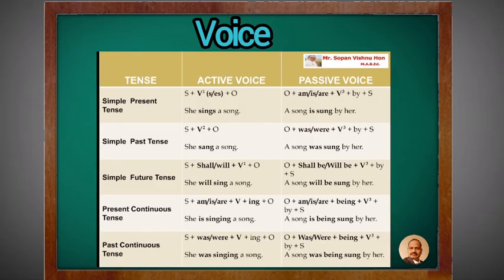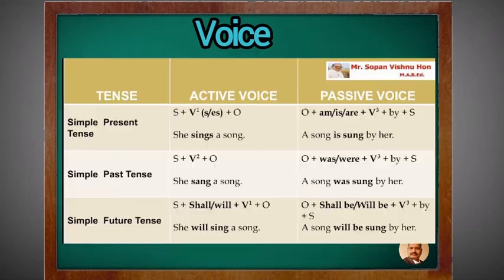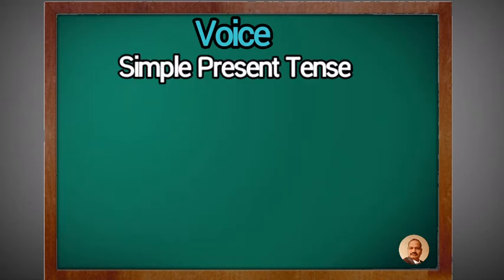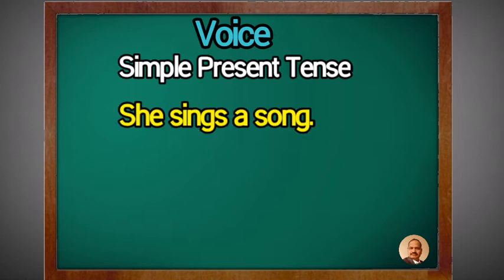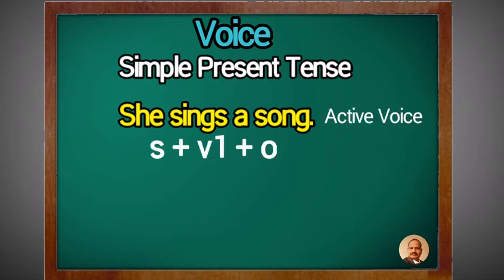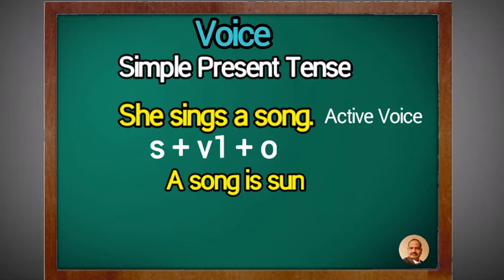First of all, we take simple in all the three tenses. Example, simple present tense. Active voice is she sings a song. She is the subject, sings is the V1, and a song is the object. Now we are going to make a passive voice of it. A song is sung by her.